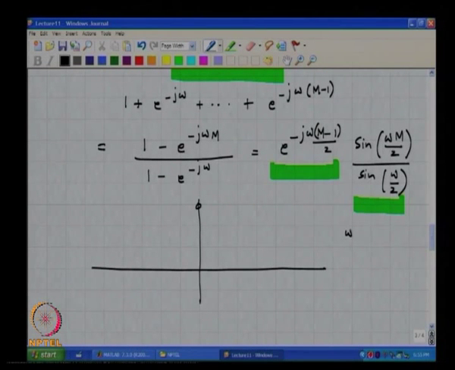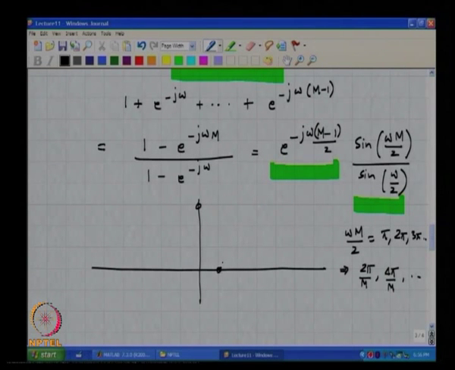It will be 0 when omega by 2 must be equal to multiples of pi, pi, 2 pi, 3 pi and so on, which means that it will be 0 at 2 pi by M, 4 pi by M. So in other words it will be zeros at multiples of 2 pi by M.